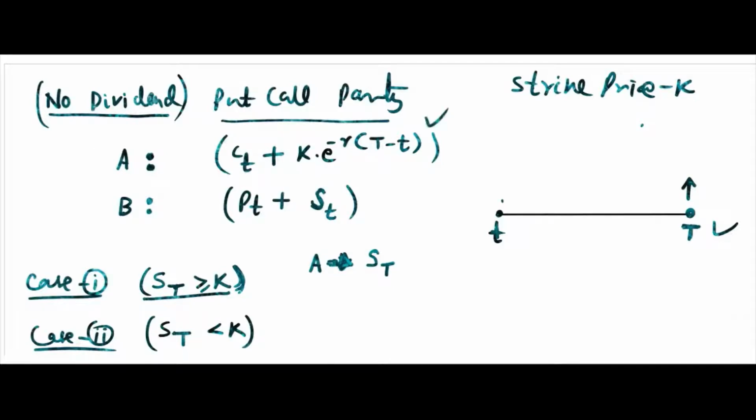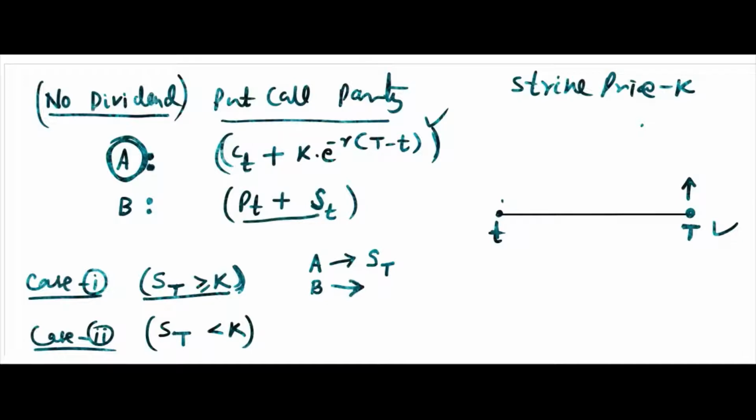So this portfolio, A's portfolio, that will yield ST. Okay, the value of the portfolio A at capital time T will be ST under what condition? If ST is greater than or equal to K. Okay, this is one case. Now think about the other portfolio B. What will happen here? Now consider this portfolio. ST is greater than K.